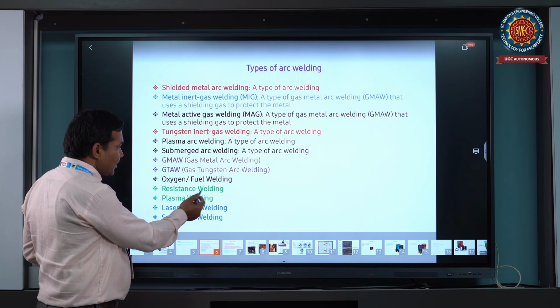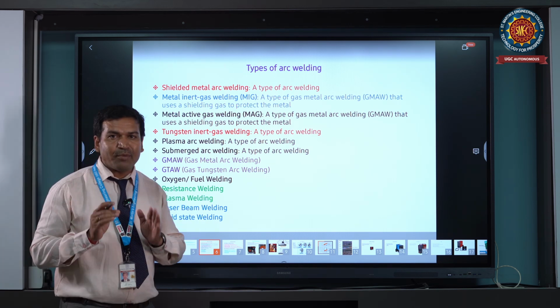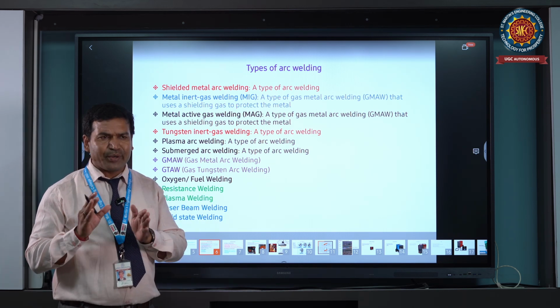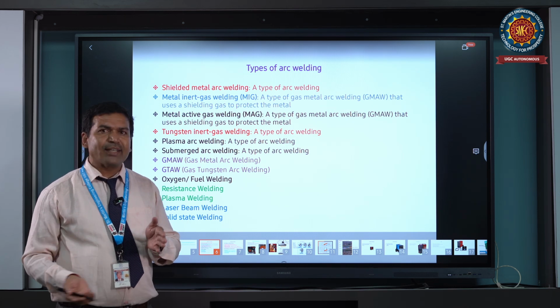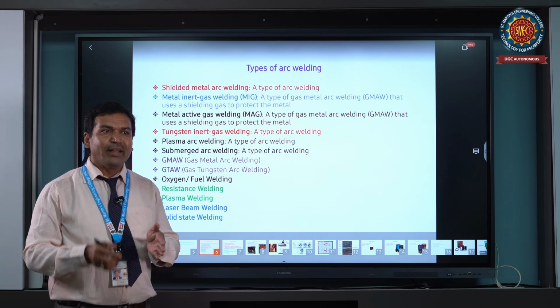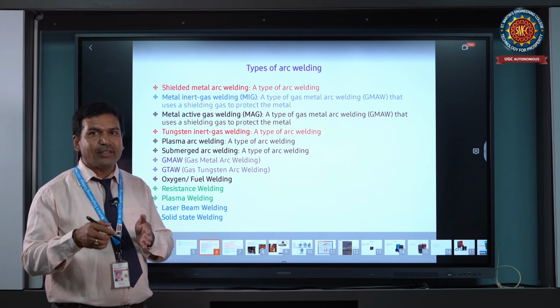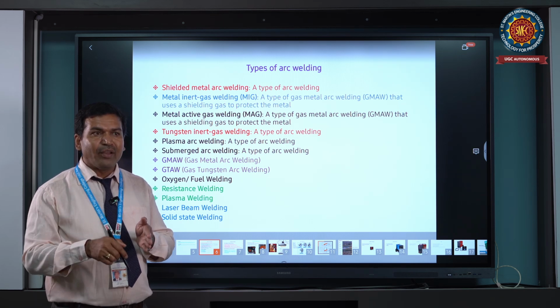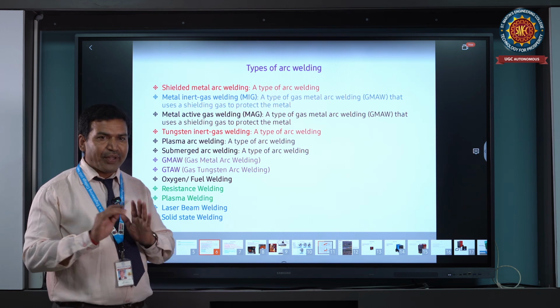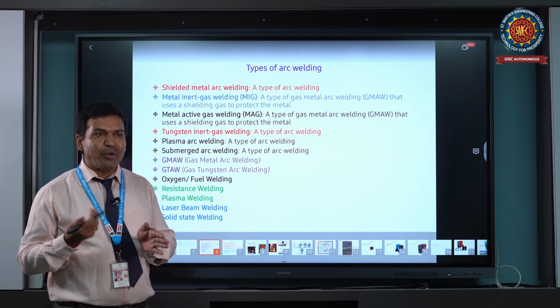And next one, resistance welding. Resistance welding is an example of a non-consumable electrode process. A consumable electrode means we externally add filler material, then join the two or more edges. You can do it by externally filling filler material. But non-consumable means without using any consumable material.